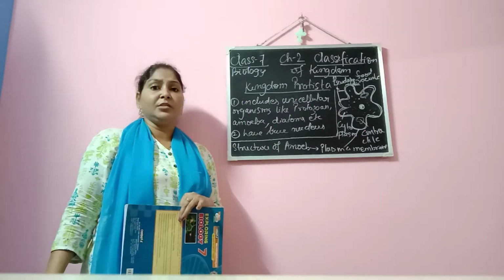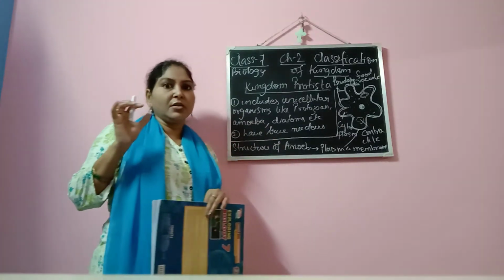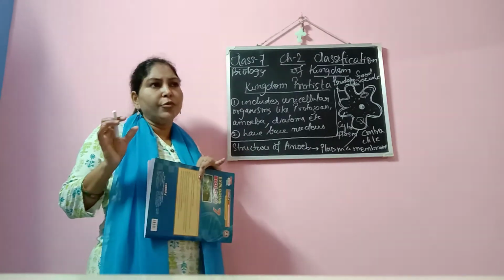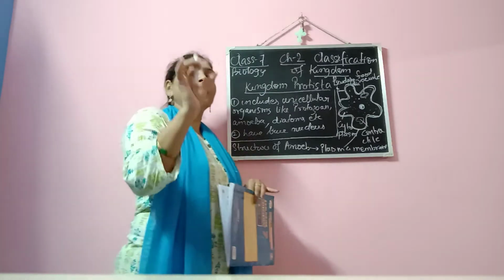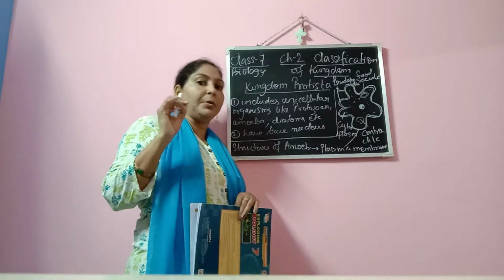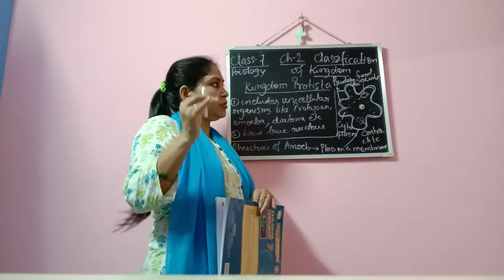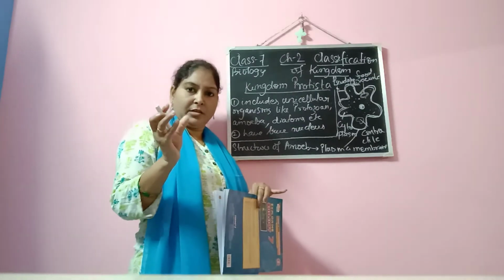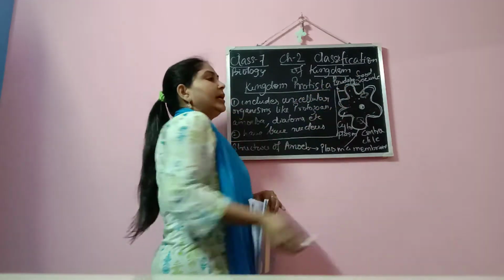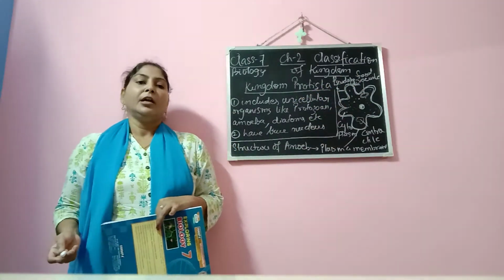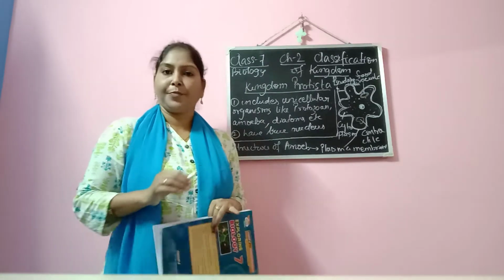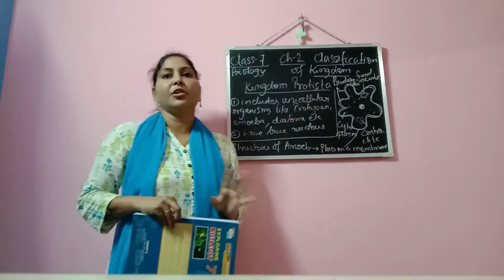Now what is pseudopodia? Because of the movement of the cytoplasm, they form foot-like structures, which are protruding foot-like structures. They are actually false legs. They are not permanent. These false legs keep on forming according to the movement of the cytoplasm. So pseudopodia is also known as false leg. Now this false leg helps the amoeba, this organism, to move forward. Okay, so this is the basic structure of amoeba.